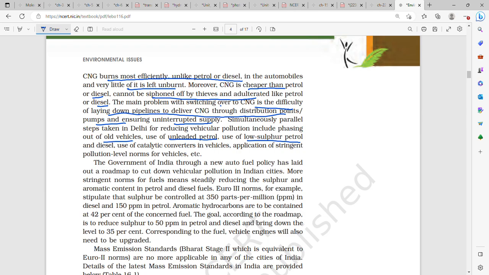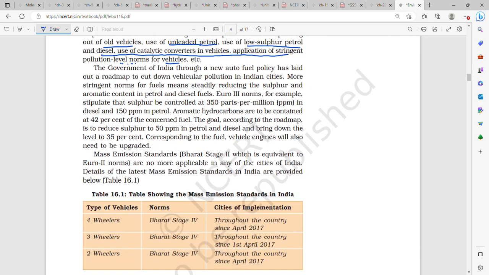So, along with switching over to CNG, there was phasing out of old vehicles, use of unleaded petrol, use of catalytic converters, low sulfur petrol and diesel. Then application of stringent pollution level norms for vehicles. Government of India, through a new auto fuel policy, laid a roadmap to cut vehicular pollution.